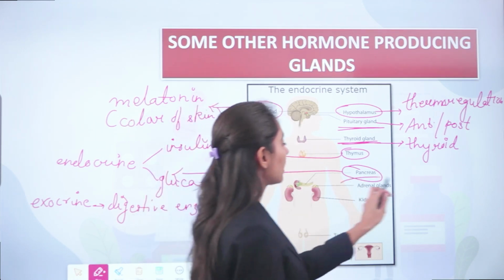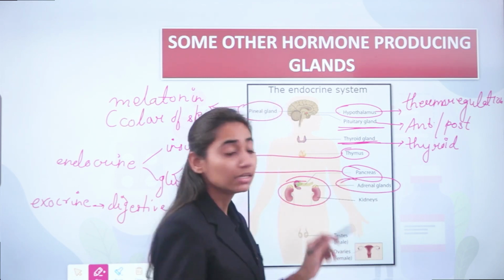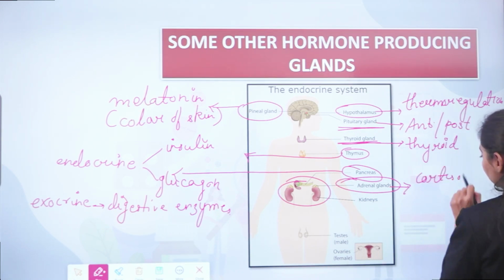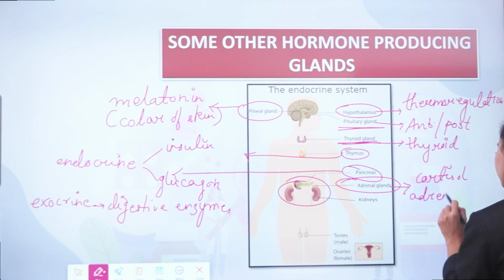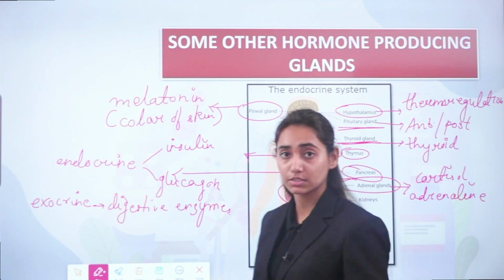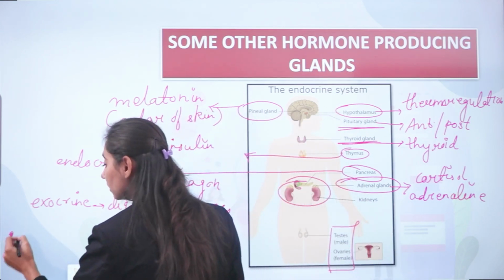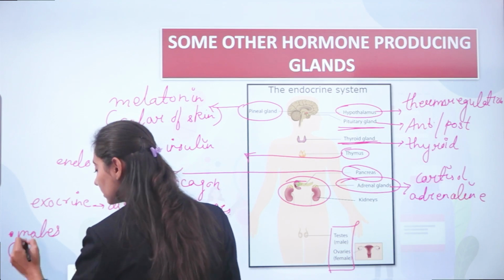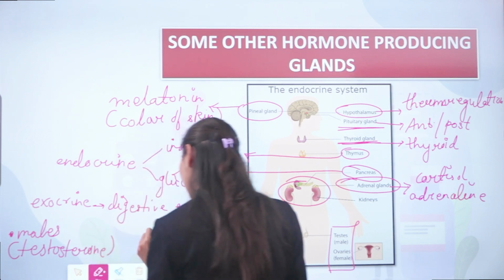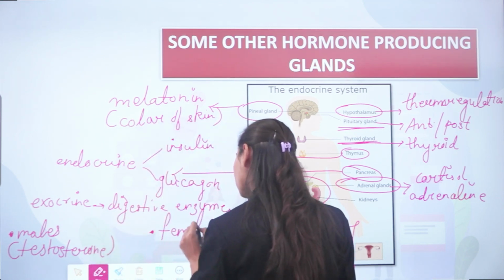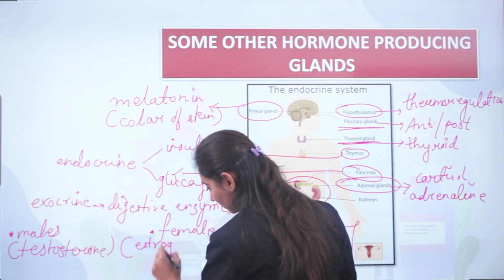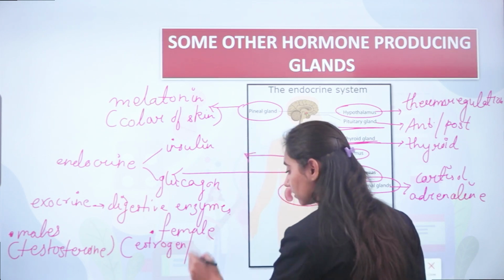Then coming to adrenal glands. Adrenal glands are located near your kidney. Adrenal glands produce the hormones cortisol and adrenaline. And at last, the hormones produced by the reproductive system. In males, the hormone which is produced is testosterone. And in females, two hormones are produced by the reproductive system, that is estrogen and progesterone.